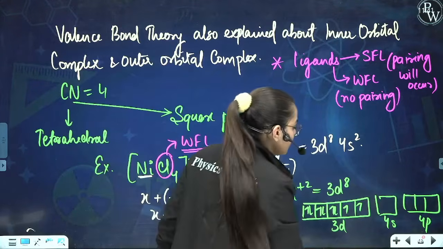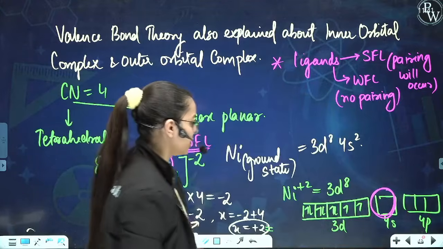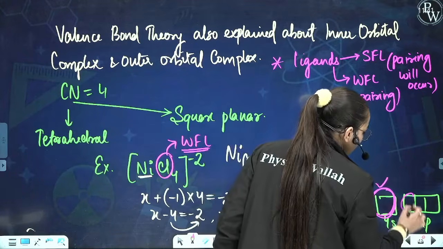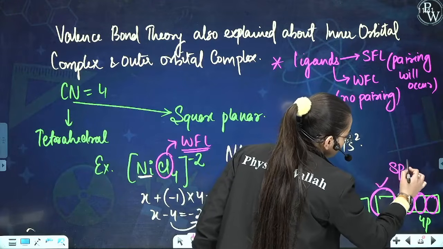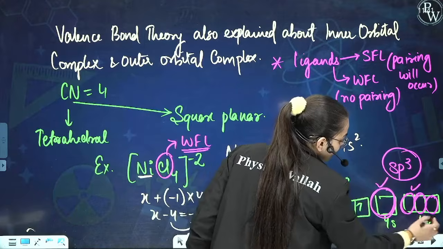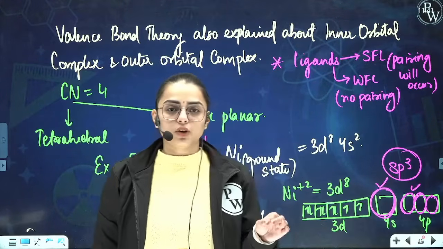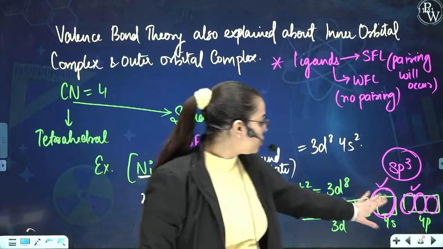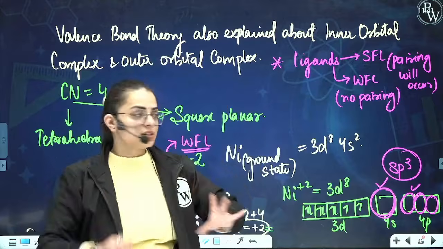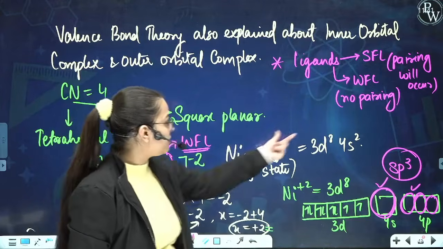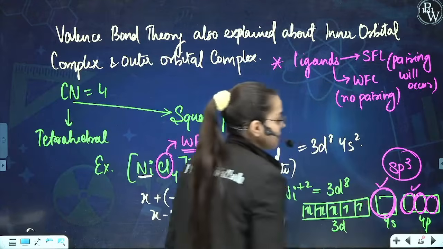So according to valence bond theory, they will provide vacant orbitals. Now what are vacant orbitals? Vacant are empty orbitals, this orbital. And how many Cl? 4 are there. So one Cl will come over here, one will come over here, another here, another here. So what will be the hybridization? Hybridization will be sp3, 1s and 3p. Valence bond theory states that it will provide the vacant orbitals. So 4 Cl have to come, so they will come over here, not here, because they want vacant orbitals. As Cl is a weak field ligand, there will be no pairing. Hence we get sp3 as the hybridization.